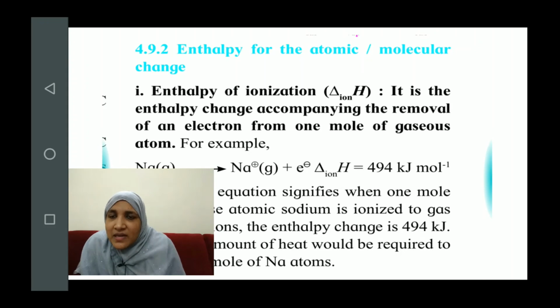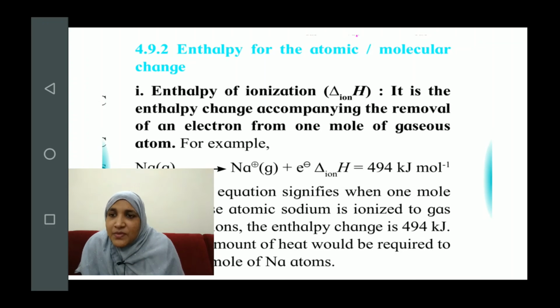It is the enthalpy change accompanying the removal of an electron from 1 mole of gaseous atom. So remember, students, one thing very clearly: whenever we define enthalpy of ionization, we will always keep in mind that the ion we are talking about is only a positive ion, that is, cations.